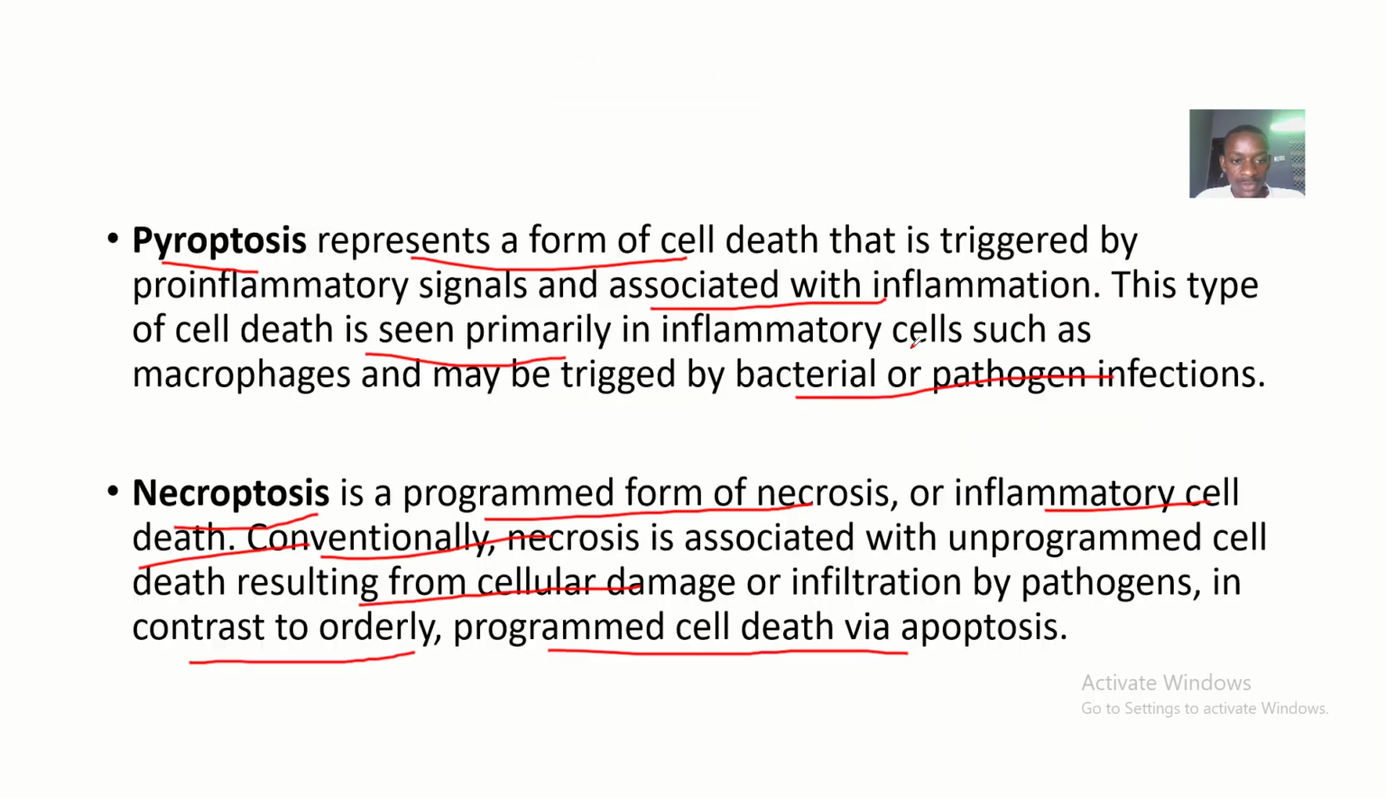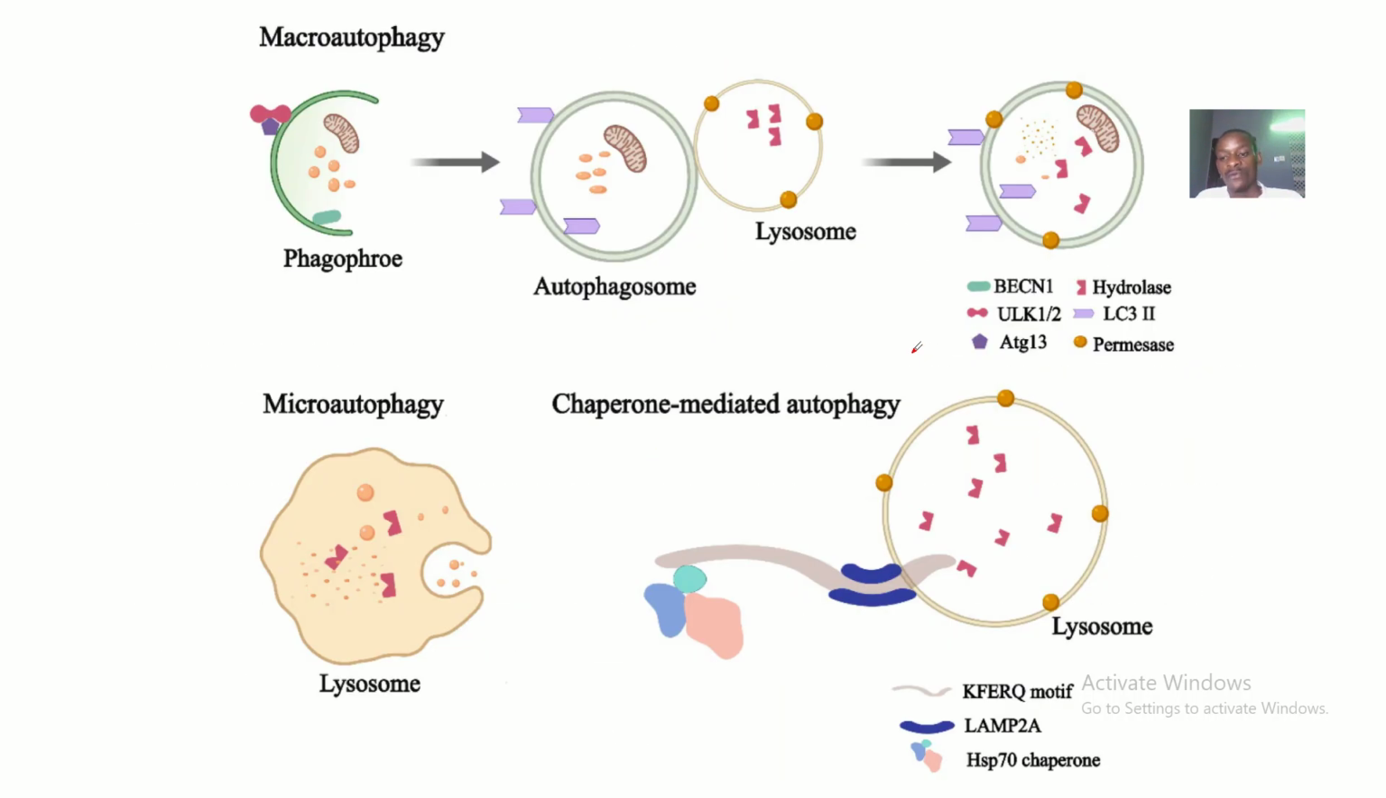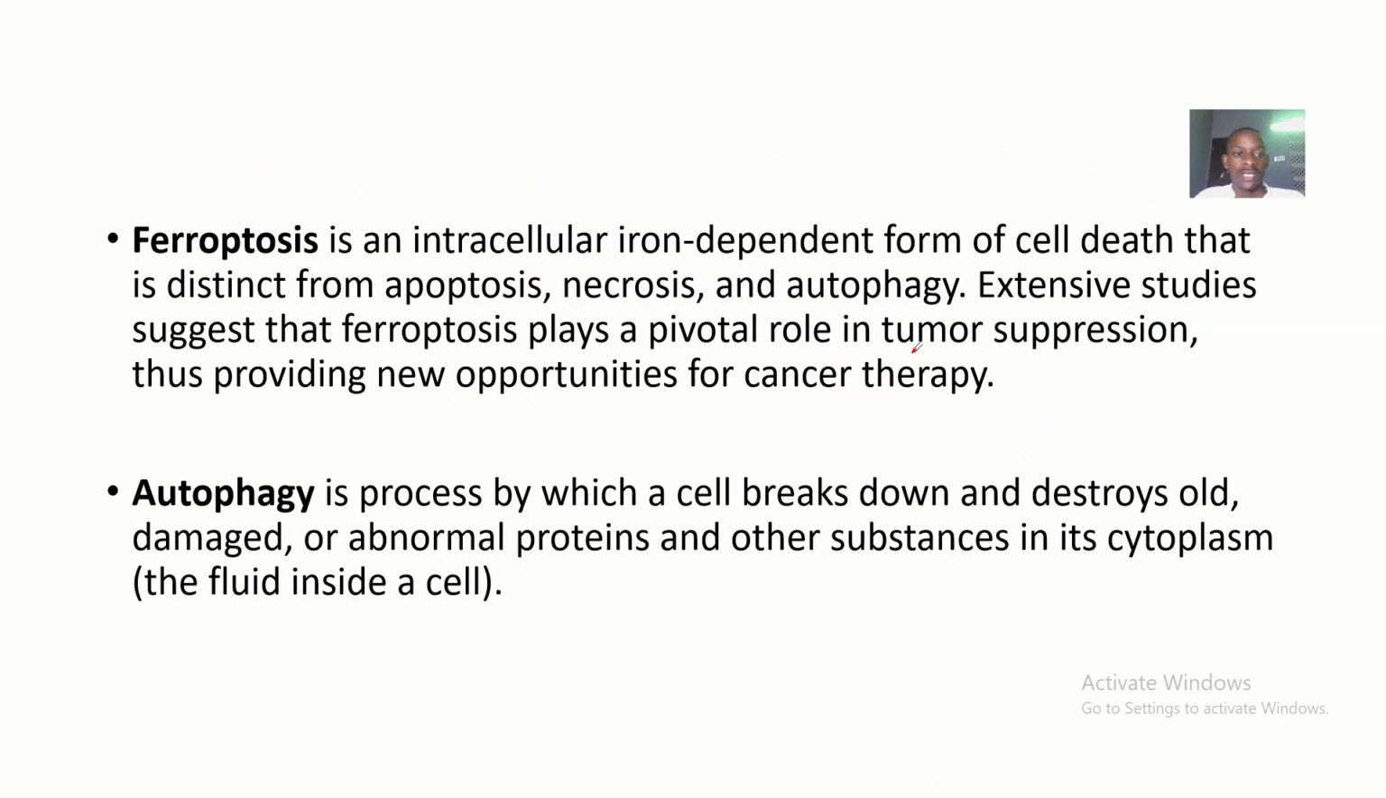Do I have ferroptosis? I don't have ferroptosis. Don't worry, from the explanation you will know it. Ferroptosis is an intracellular iron-dependent form of cell death that is distinct from apoptosis, necrosis, and autophagy. Extensive studies suggest that ferroptosis plays a pivotal role in tumor suppression, thus providing new opportunities for cancer therapy.